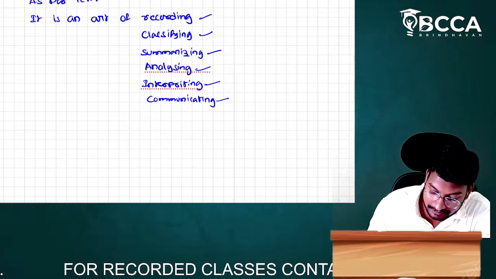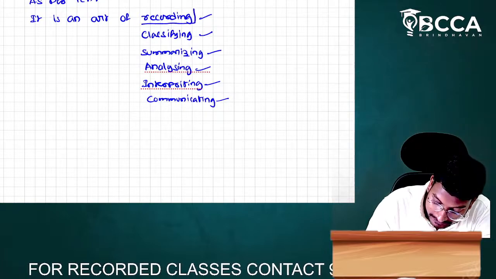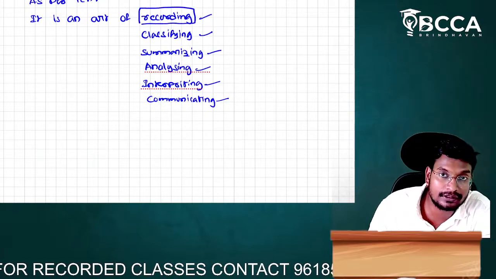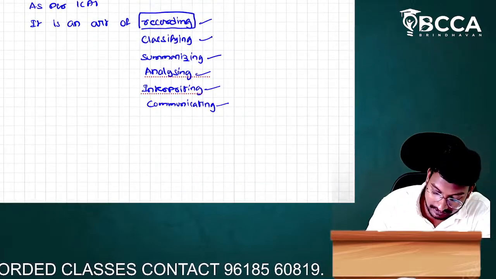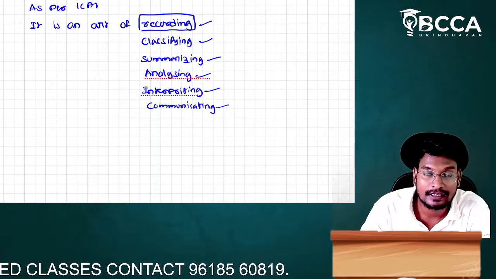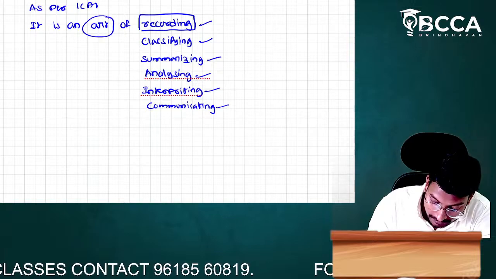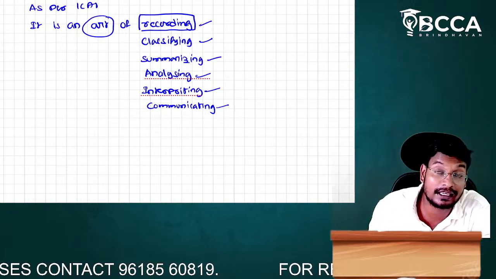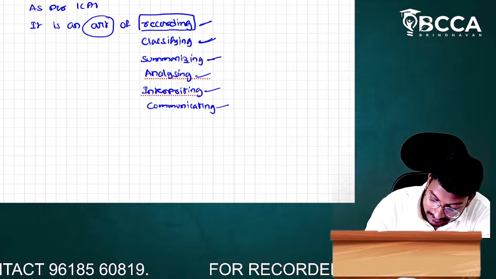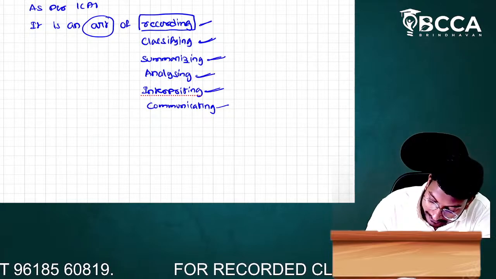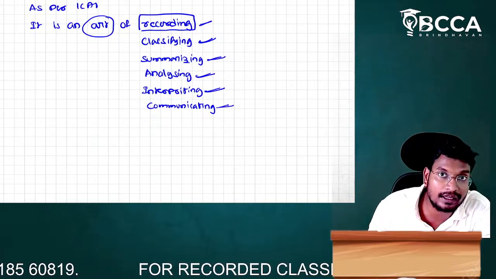Here in this class we will discuss it one by one in a clear manner. First one we are going to discuss what, sir? Recording. What is the definition, sir? As per the ICAI, accounting is an art of recording, classifying, summarizing, analyzing, interpreting, and communicating to the end user.